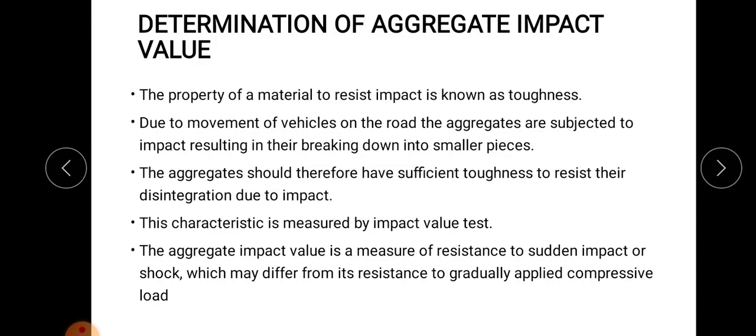In the crushing value test, we apply a gradually applied load, that is, the rate of application is 4 tons per minute, and at that rate we give a total load of 40 ton. And in the impact value test, we give a sudden load. So in both these experiments, the difference is only regarding the load application.